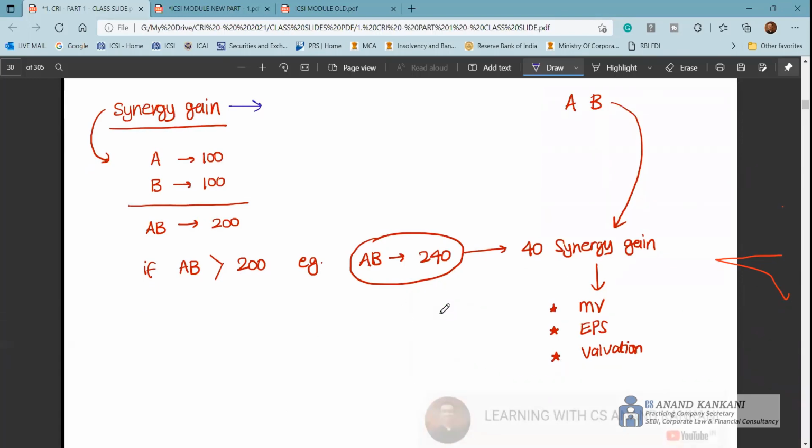You can write an example also for this. When it comes to synergy gain, A is valued at 100, B is valued at 100. If A and B combine and are valued at 200, there is no synergy gain.